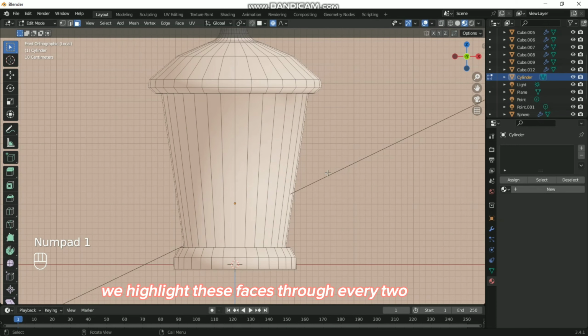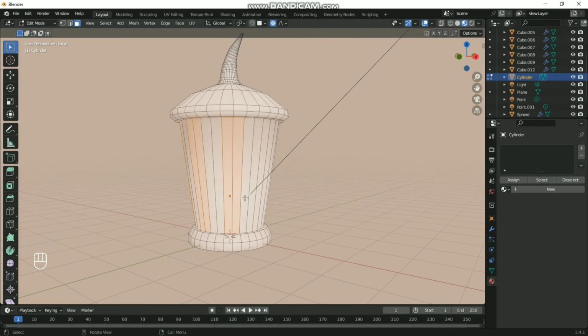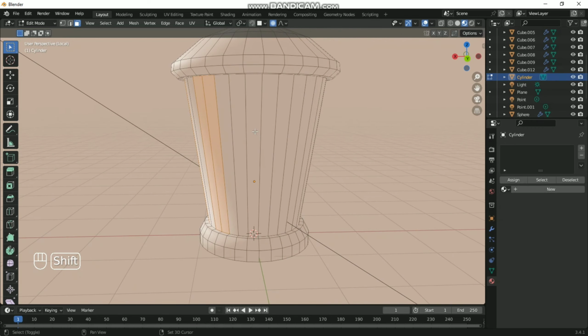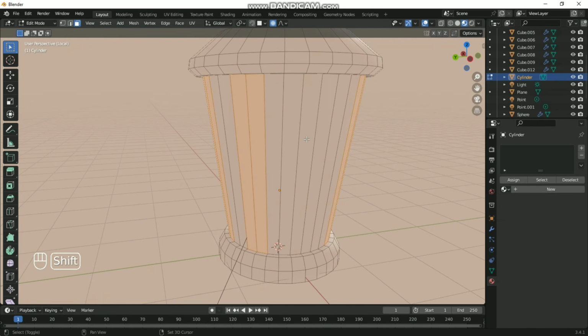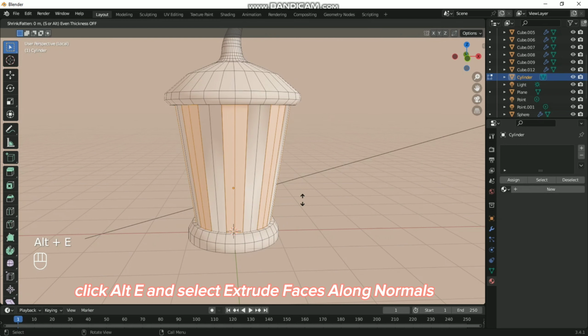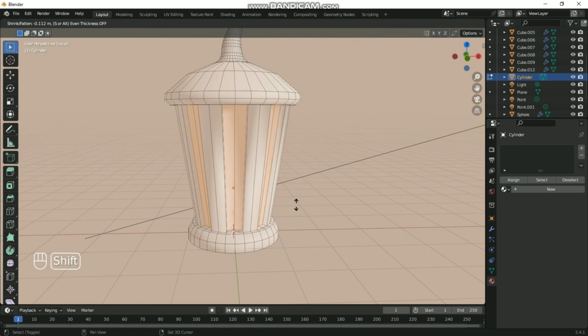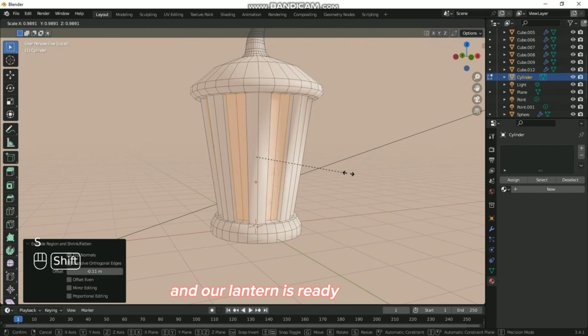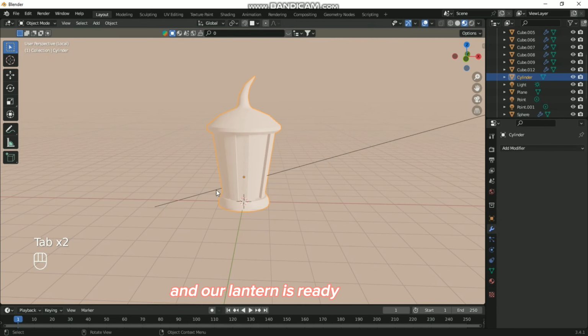We highlight these faces through every tube. Click Alt-E and select Extrude Faces along normals. And we push these faces inside. And our lantern is ready.